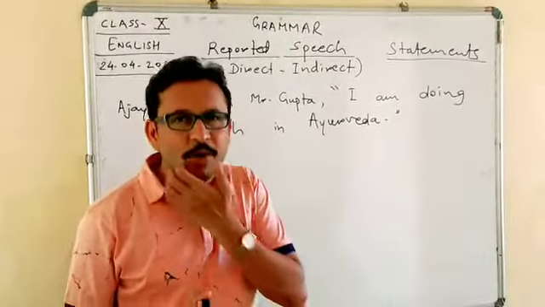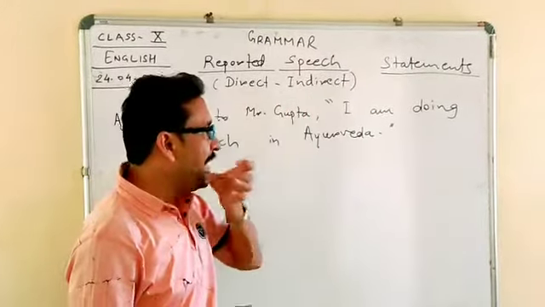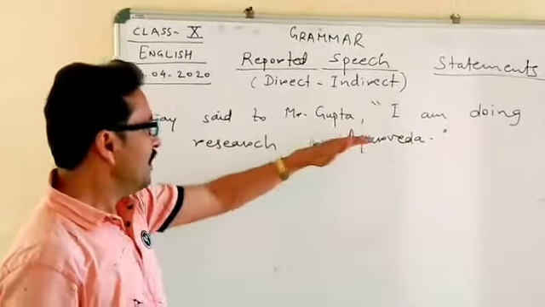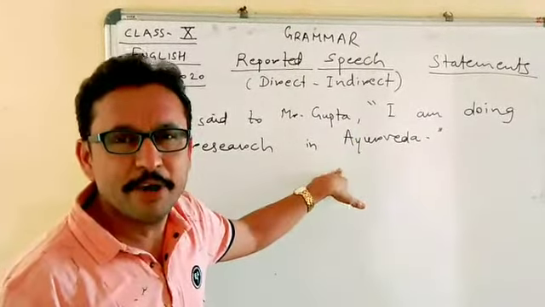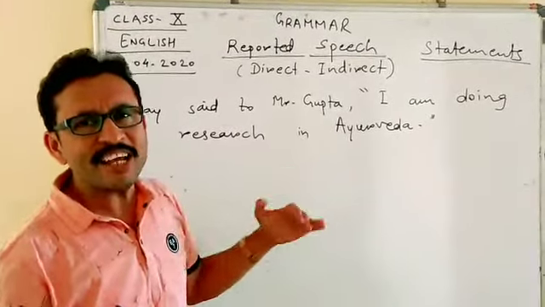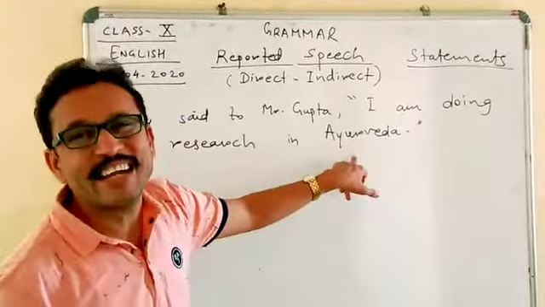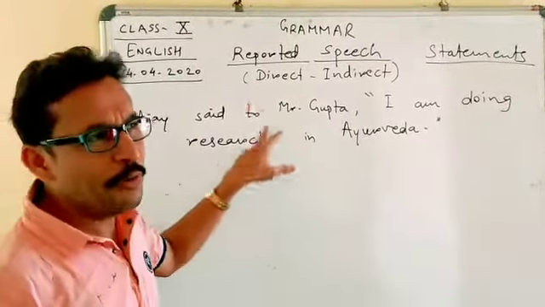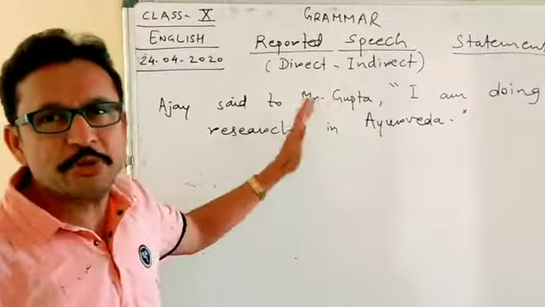Statements, declarative sentences, or assertive sentences are one and the same. "I am doing research in Ayurveda." When you read this sentence, we learn that some information is given, something is declared, something is stated, and that is why this is a statement. So let us learn today how to transform statements from direct to indirect speech.